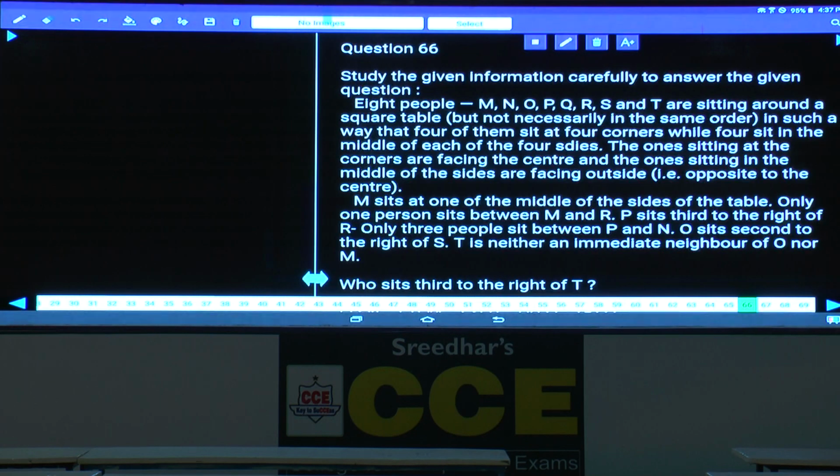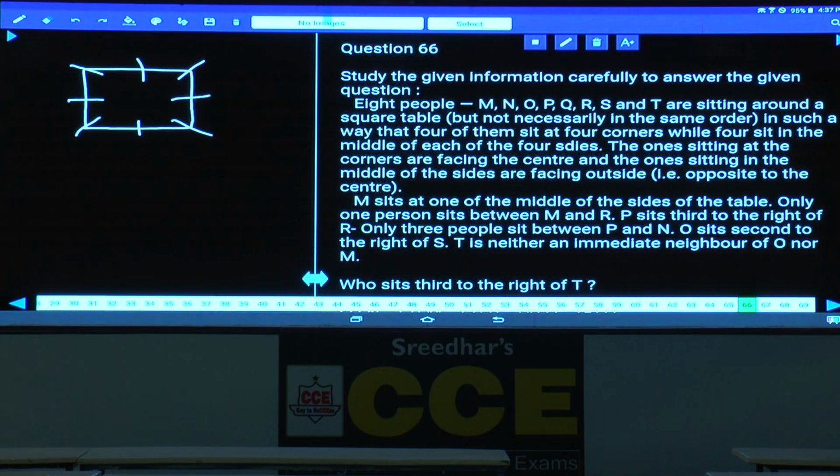8 people M, N, O, P, Q, R, S and T are seated around a square table. 8 persons are seated around a square table and 4 of them sit at the 4 corners while 4 sit in the middle of each of the sides. The ones seated at the corners are facing the center, and the remaining persons, those seated in the middle of the sides, are facing away from the center. This is how these 8 persons were seated.